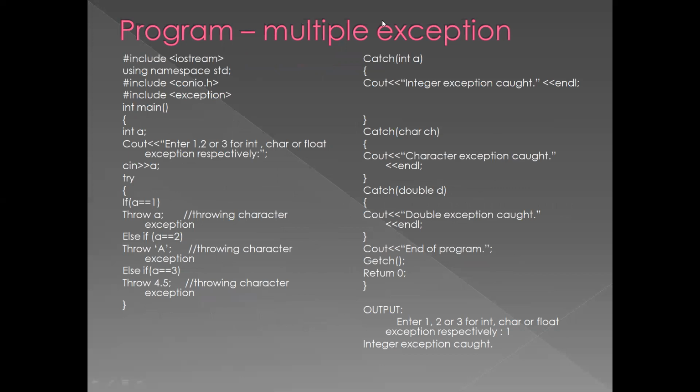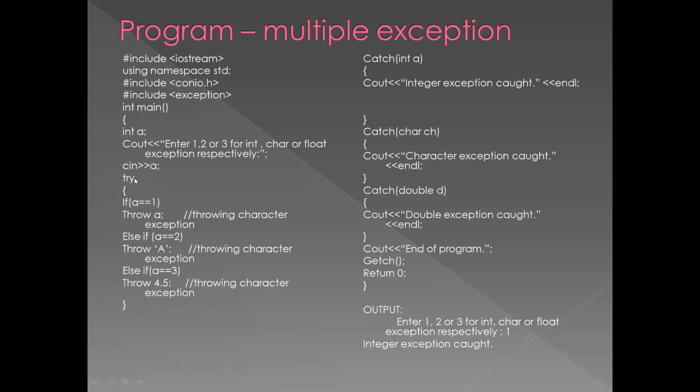Now we are going for the program. int main, and we have declared a as a variable, int a, and we are making a cout for display purposes: Enter 1, 2 or 3 for an int, char or float exception respectively. This is nothing but a print statement. You have given a variable a, so you are taking that variable as an input, cin, to read a.